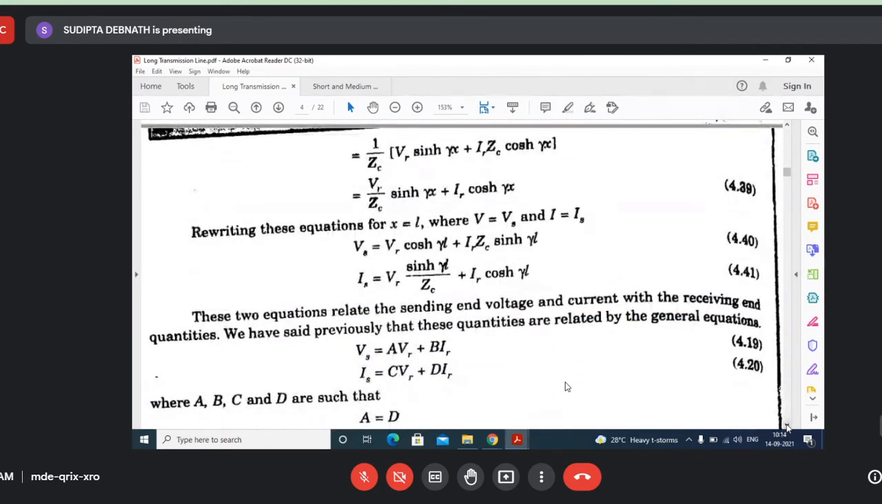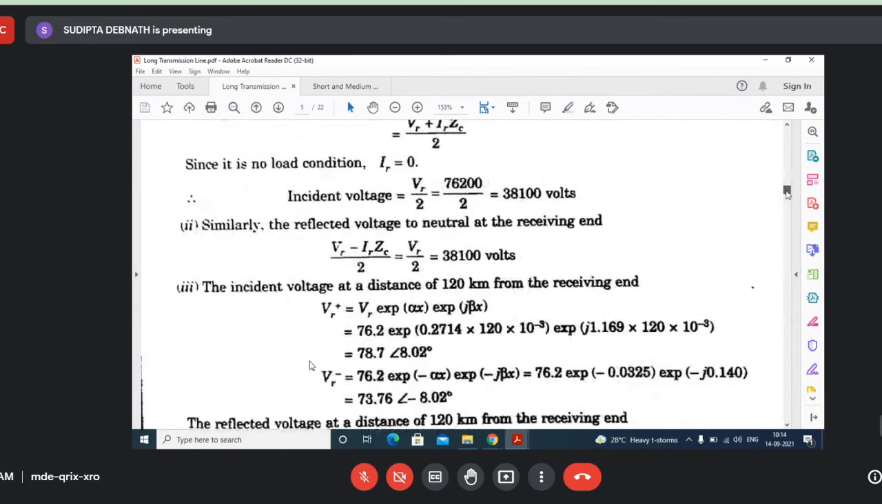Now, did I discuss ABCD constants? I don't think I have discussed ABCD. No, ma'am. Okay. So let's discuss the ABCD constants, then I will come back to this slide. ABCD constants are nothing but the term associated, the coefficient of VR is considered as A, and the coefficient of IR is considered as B. So let's first discuss what the ABCD constants are, then I will come back.